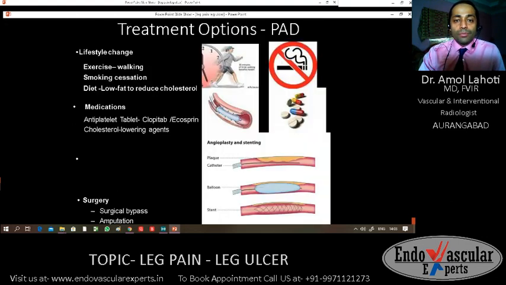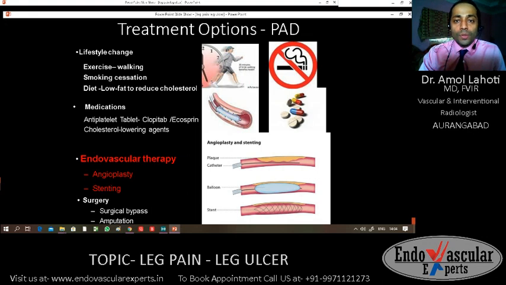Now, treatment options can be lifestyle changes I just told, that is exercise or regular walking, smoking cessation, and a diet low in cholesterol. Medications can be antiplatelet medication in the form of ecosprin or clopidogrel A, containing clopidogrel and aspirin both. Apart from that, what we offer is endovascular therapy in the form of angioplasty and stenting. These patients don't need to undergo any suture, any surgery. Just angioplasty and stenting can help them to prevent further progression.